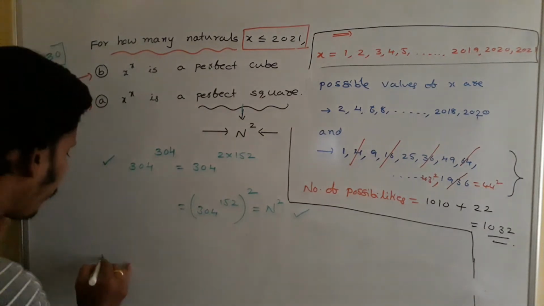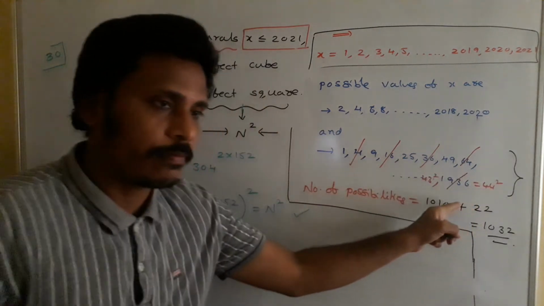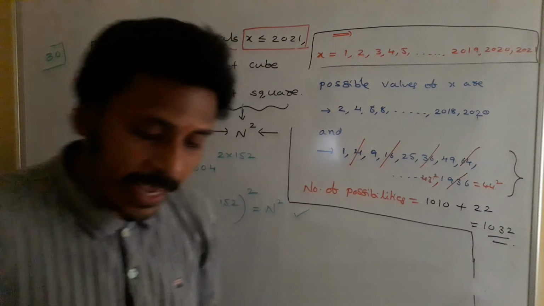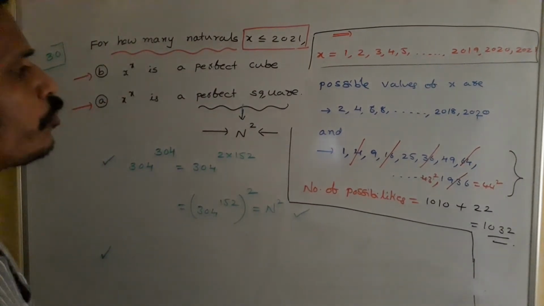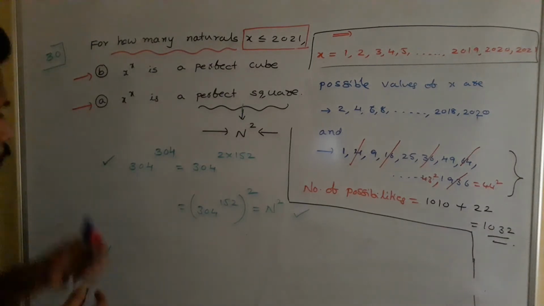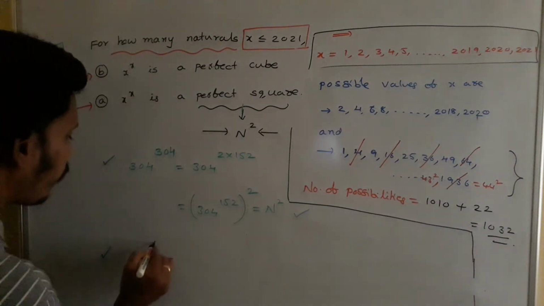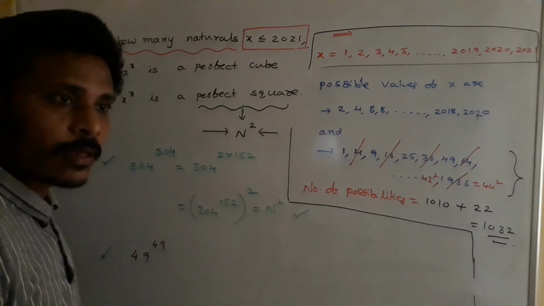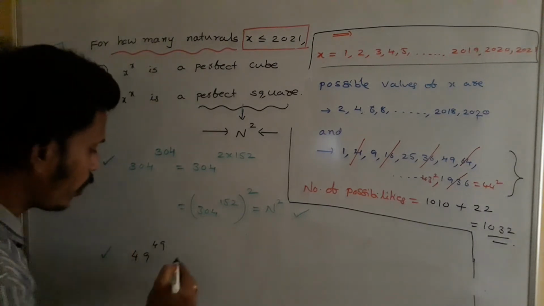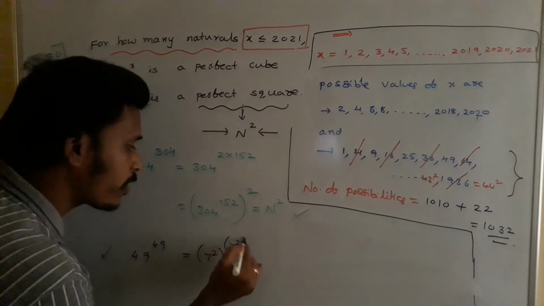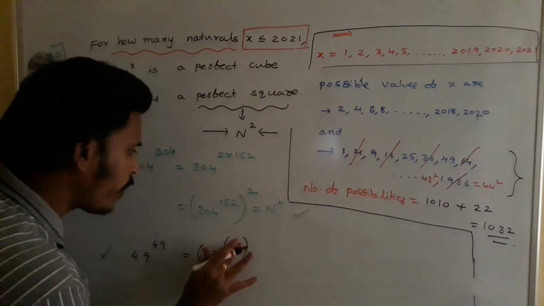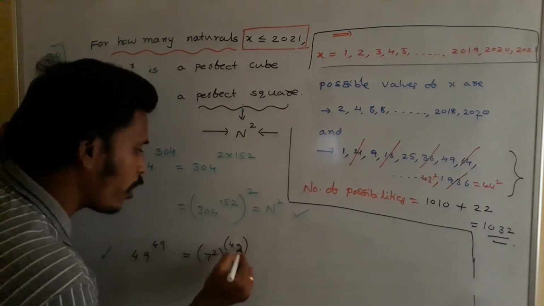In the same way, take any number of this list where x is a perfect square. For suppose you take a number like 49. What do you say about 49 power 49? I am saying that this is a perfect square. To check, write 49 as 7 square, and this power is also 7 square, or otherwise keep that power 49 as 49, no problem.